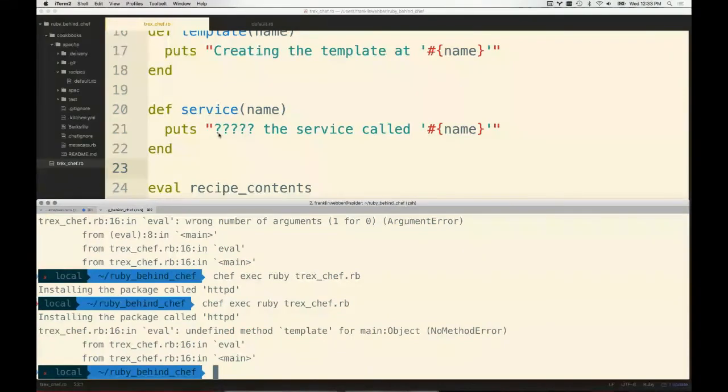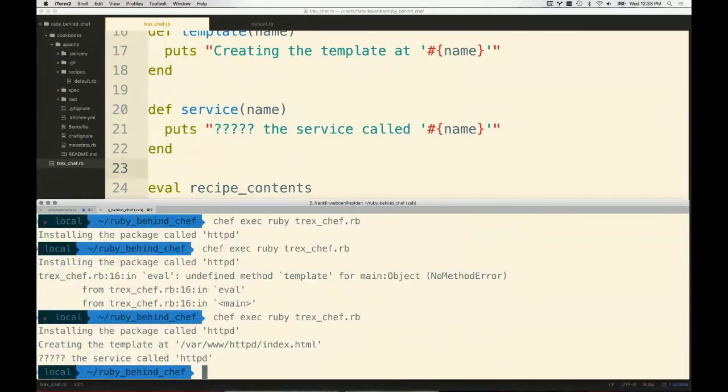Really, I've just defined 2 new methods, and I should see our Prereq Chef chomping through these challenges as we move through it. So installing the package called HTTPD, creating the template at this location, and then blanking to the service called HTTPD. So in this moment, at least it's reporting this information correctly.